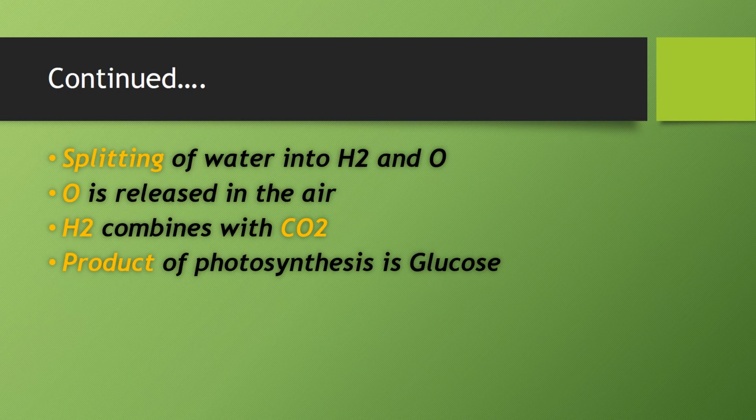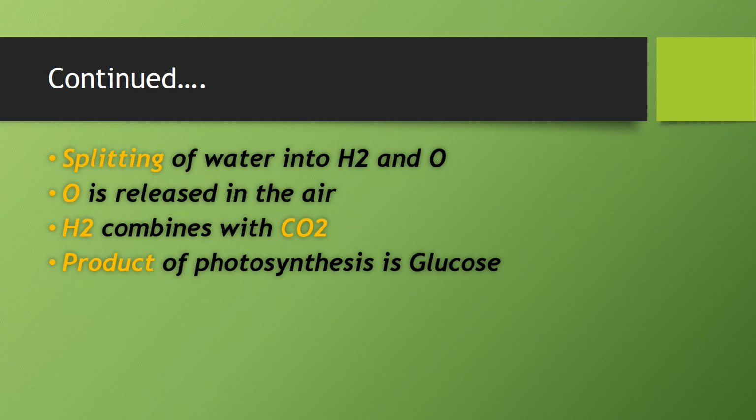O is released in the air. This oxygen is released in the air. As we say, O2 is produced during photosynthesis, and H2 combines with carbon dioxide. Then they make C6H12O6 by combining this carbon dioxide with this H2, which comes from the splitting of water. So they make C6H12O6, glucose, and glucose is the product of photosynthesis.